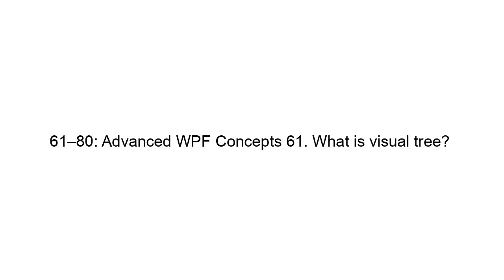61 to 80. Advanced WPF concepts. 61. What is the visual tree? Hierarchy of visual UI elements. 62. What is the logical tree? Hierarchy of logical controls and data. 63. What is the dispatcher? Handles UI thread operations. 64. Why is the dispatcher needed? UI updates must run on the main thread. 65. What is threading in WPF? Running background tasks.